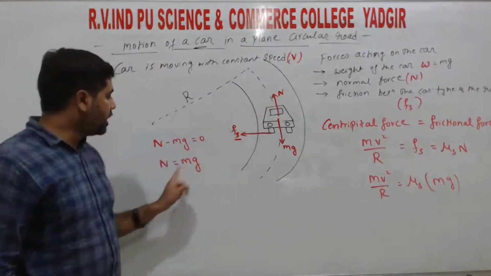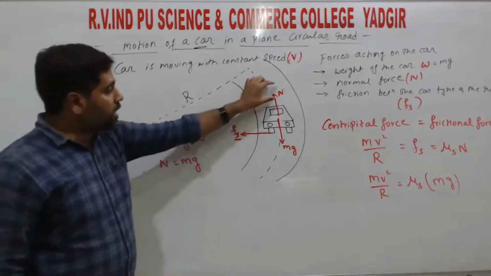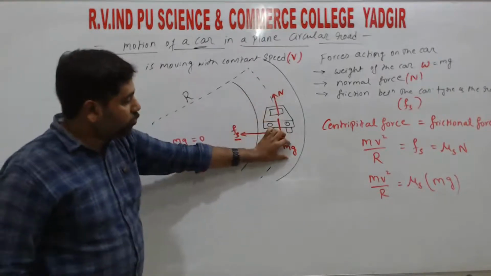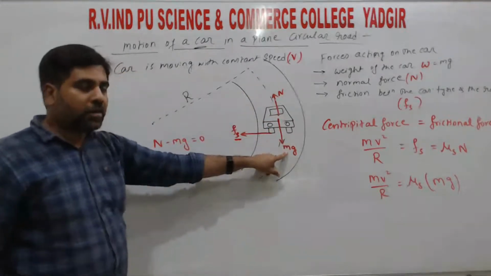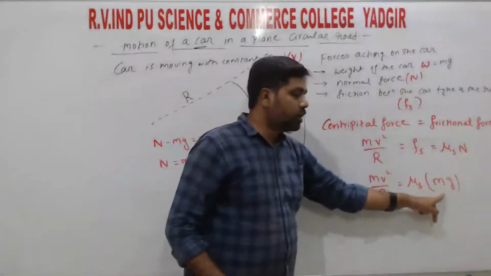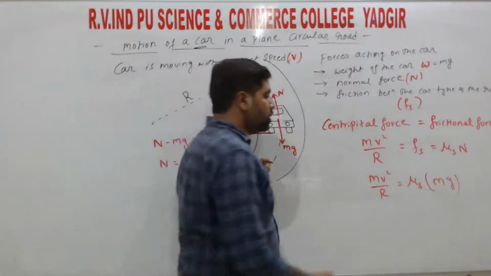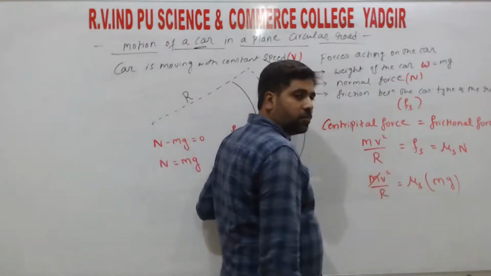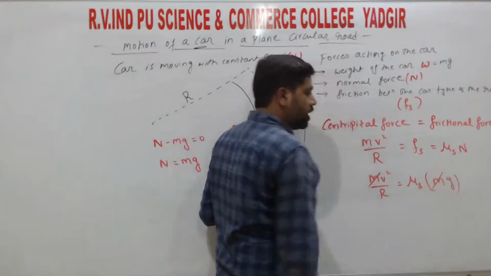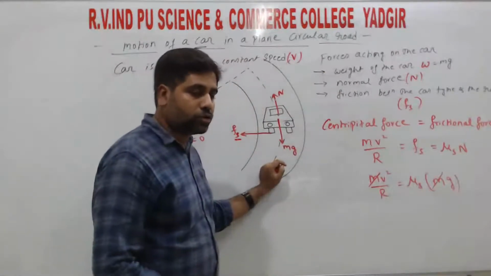Because we get N equals mg, the same force is provided by mg, so we are replacing N by mg. Where m is the mass of the car. So in the LHS we have m and also in the RHS we have m, so we can cancel those two, right?